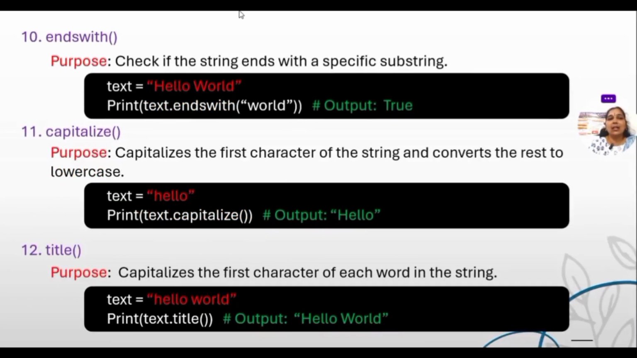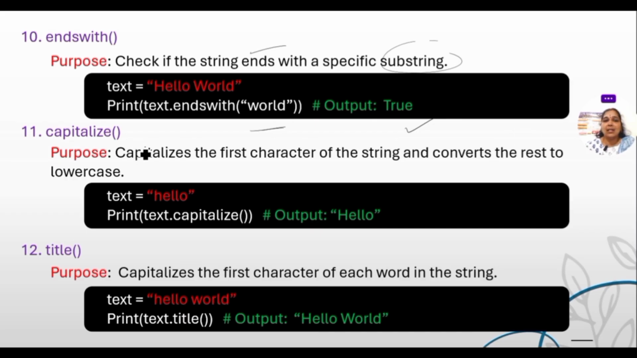Next, we are going with endswith. As with startswith, here we can check with endswith. Check if the string ends with a specific substring. So here I am checking whether the string is ending with world or not. So it will return back true or false.